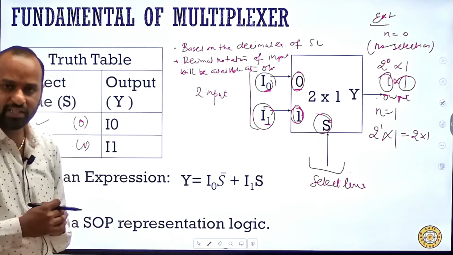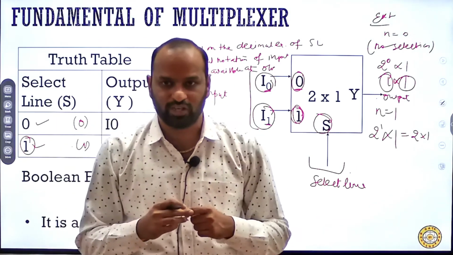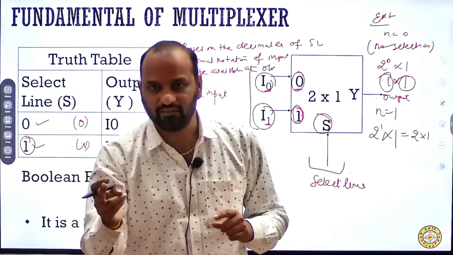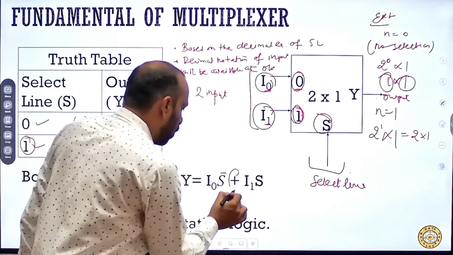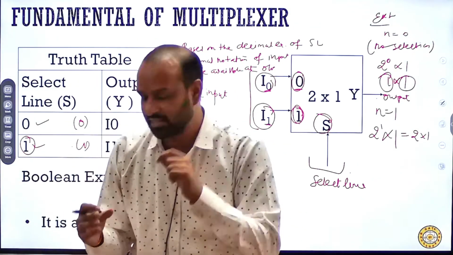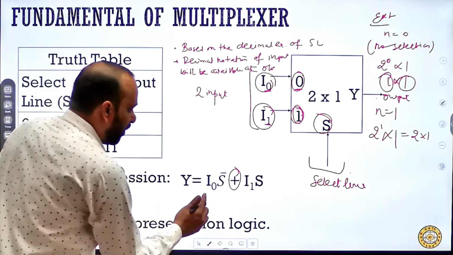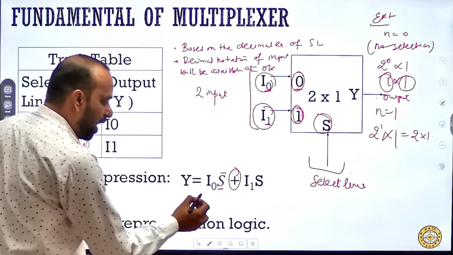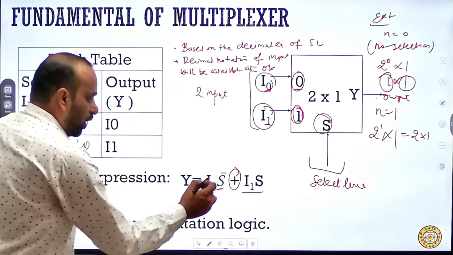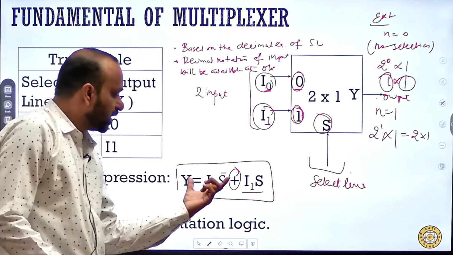Now how to write its equation? So what is the principle? It will select any one of the inputs at the output side, either I0 or I1. That means there is an OR operation between them, and I0 and I1 will be selected based on the value of s. When s is 0, I0 will come. If s is 1, I1 will come. So when s is 0, that means s bar I0, and when s is 1, this will become s I1. So this is the Boolean expression of a multiplexer.